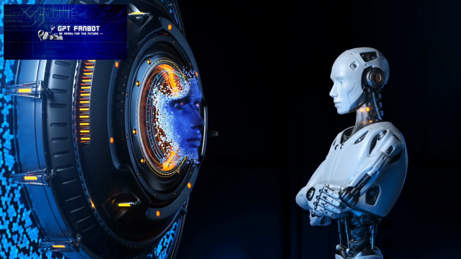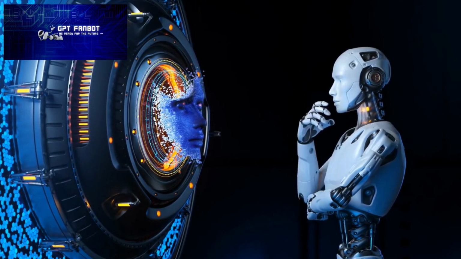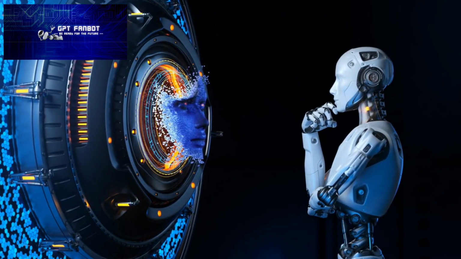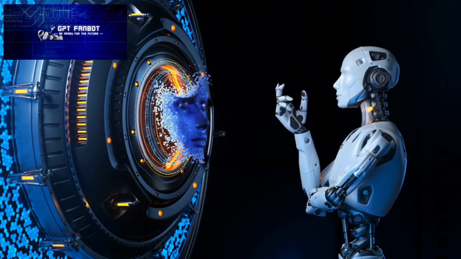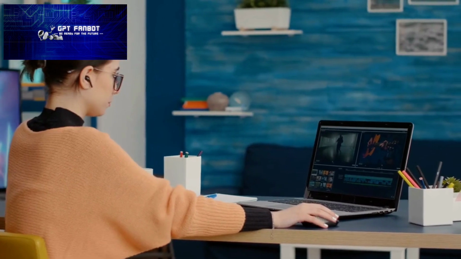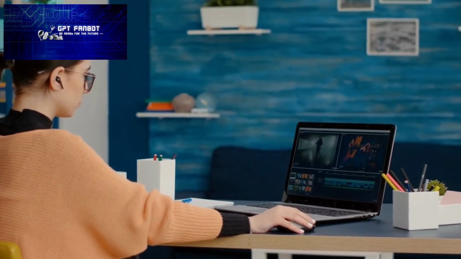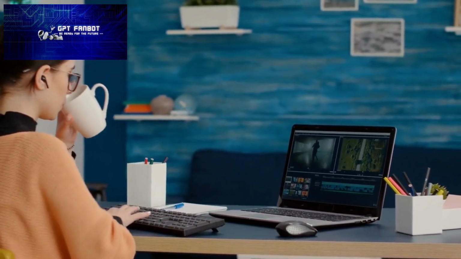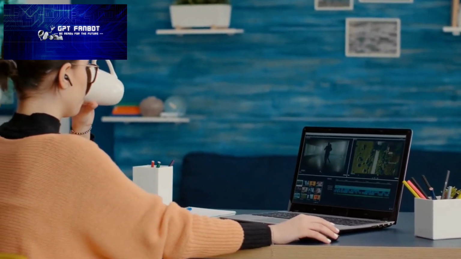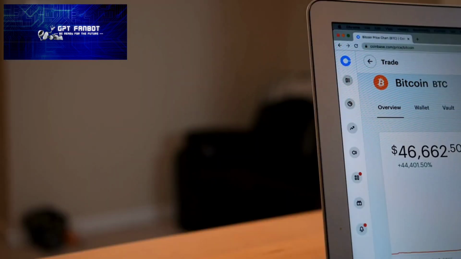ChatGPT, or Generative Pre-trained Transformer, is a type of artificial intelligence technology that uses machine learning to generate human-like responses to prompts. It may be used to generate material for ebooks and other digital publications, making high-quality content creation easier and faster. Here's how you can use ChatGPT to write and make money from your ebook.